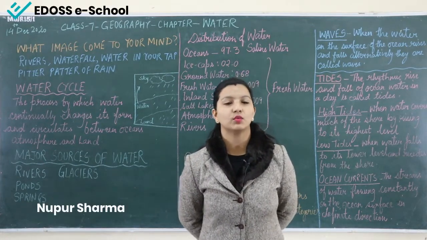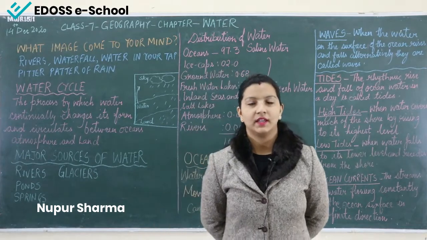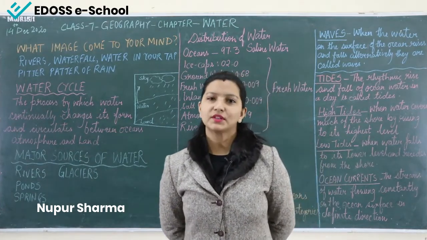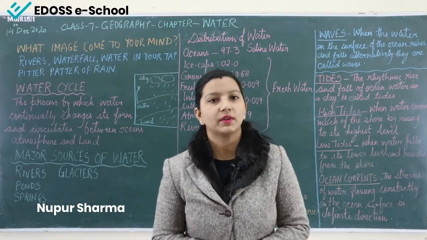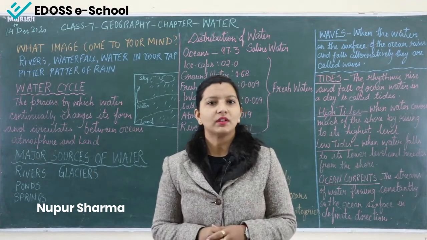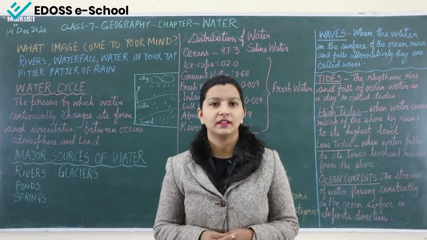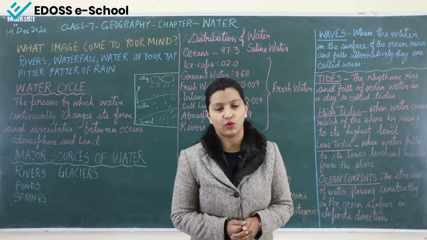Today we'll be starting with a new chapter of class 7 geography, water. When you think of water, what comes into your mind? Raindrops, water flowing on the rivers, oceans, different images come into your mind. Pitter patter of the rain, right? So there are so many images that come into your mind when you think of water.